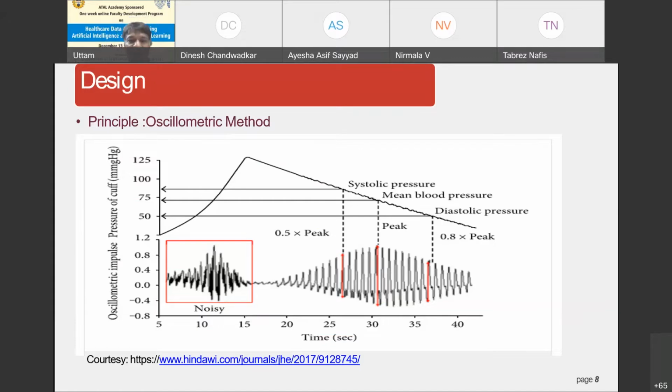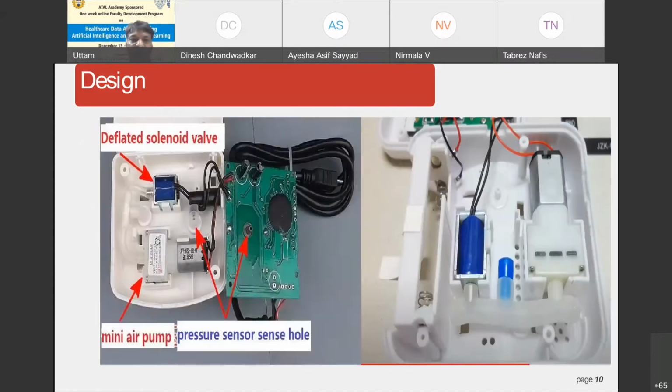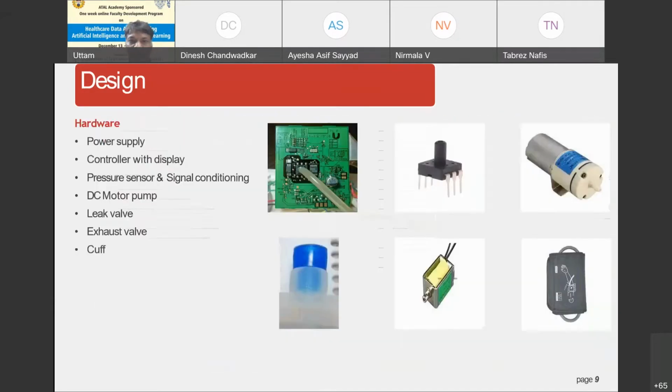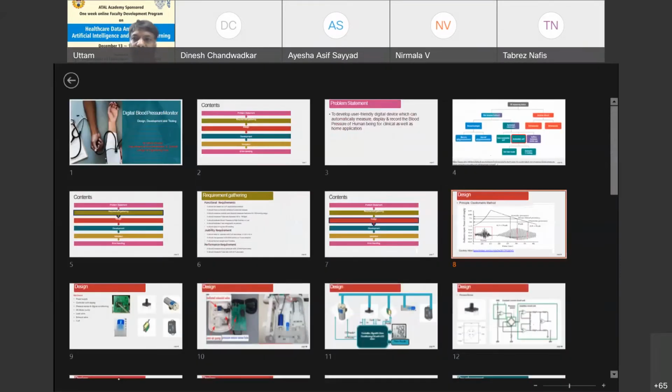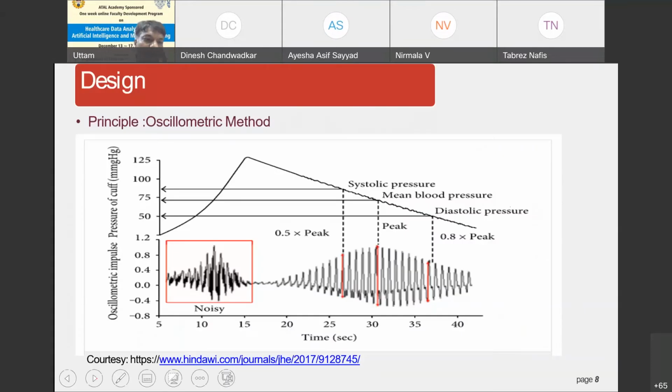Now look at this particular slide. It shows you how we have detected systolic pressure and diastolic pressure.